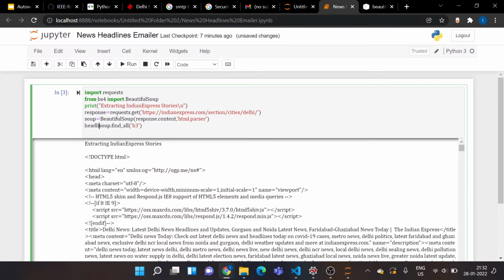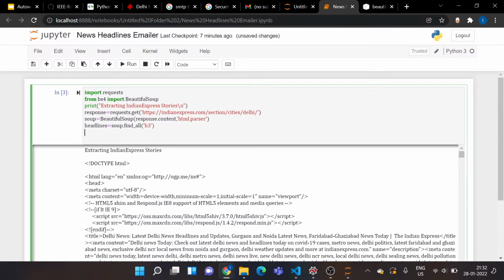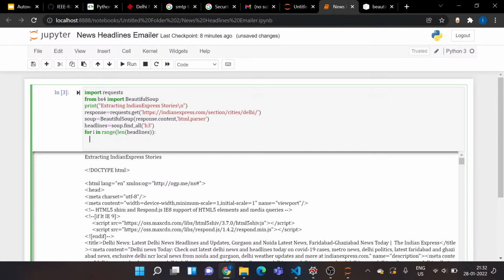And now I'll store this in a variable called headlines. Have I spelled it correctly? Yes, I have. Cool. Now I've got my headlines in this variable. This is going to return me a list. So to get this list printed, I need to give a for loop. So I'll do that. Length of headlines. I'll say print.